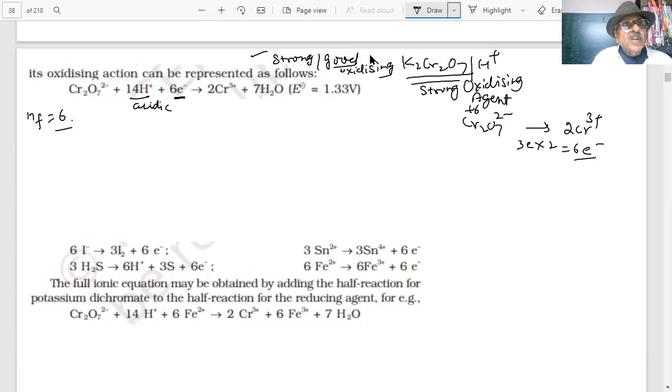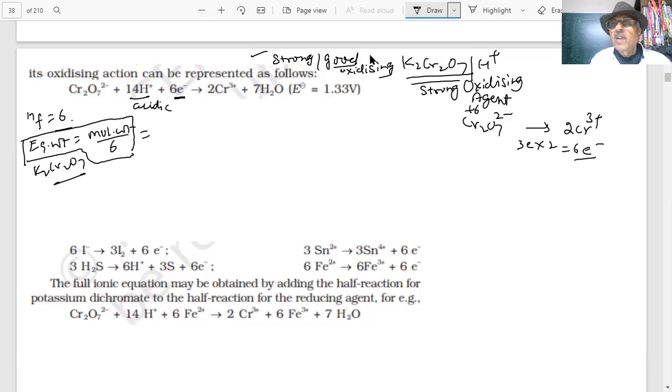What is the use of this N factor? The equivalent weight will be the molecular weight divided by 6. What is the molecular weight of potassium dichromate? You can calculate. Divide by 6, and you will get the equivalent weight because the N factor is 6. Sometimes a question is put like this. That will be the equivalent weight of potassium dichromate. The N factor is 6, as 6 electrons are involved when it acts as an oxidizing agent, going from plus 6 to plus 3 oxidation state.